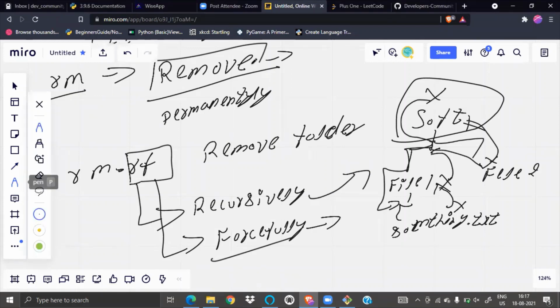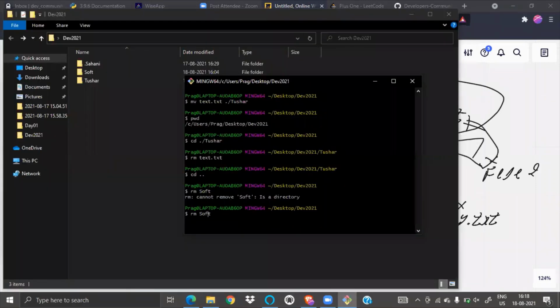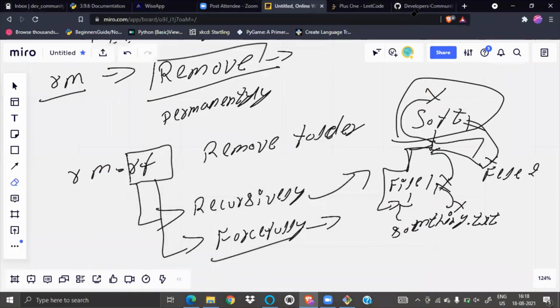I guess recursively is clear. Let me try this command. If I do rm -rf, delete it. See, the folder is deleted. With rm -rf, here I deleted the folder, permanently. But if I do only rm, it will not work. If I have to delete a folder, a directory, then I have to give rf. Will you remember this rf?